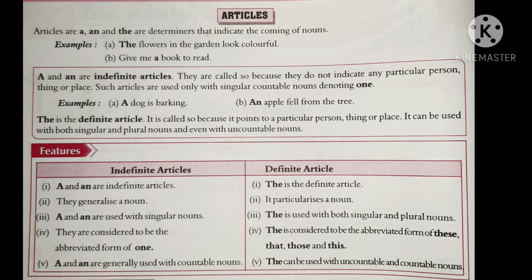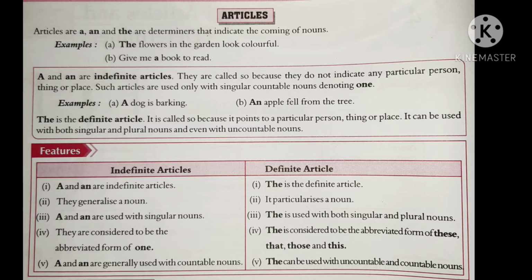Articles are a, an, and the. They are the determiners that indicate the coming of a noun. It will show that a noun is coming. For example, if I say, "Give me a book to read." In front of the noun book, I have used the word a. That a is called the article in that sentence.